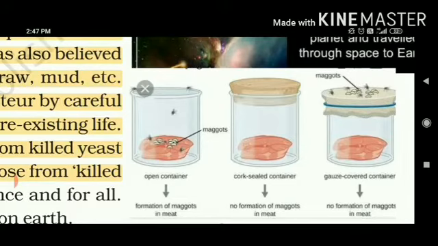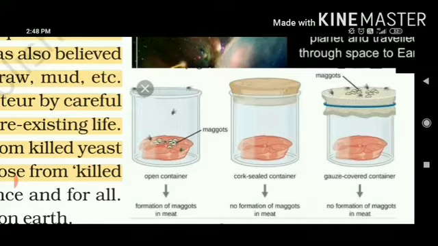So houseflies can come and they can bring maggots. Maggots are the microorganisms. So the houseflies which are coming from the outer environment, on their body parts, these maggots can attach and they can grow on meat. Life is growing from the pre-existing life that was already in the outer environment.